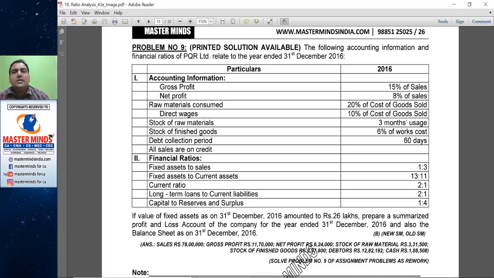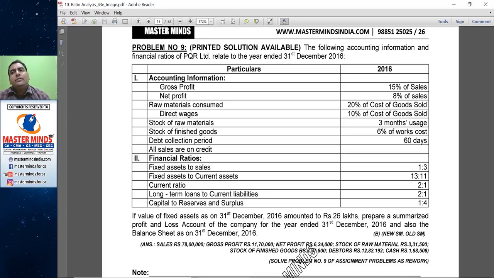That COGS consists of raw material, wages and expenses. They are saying raw material 20% of COGS, wages 10% of COGS. That means the balance 70% of COGS is other direct expenses. Like that, the trading account is closed by disclosing these items.